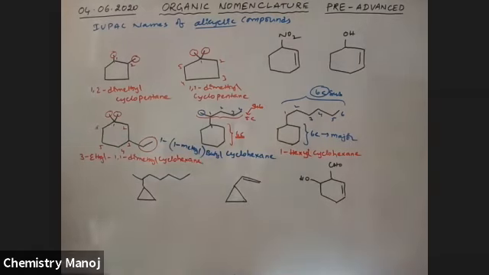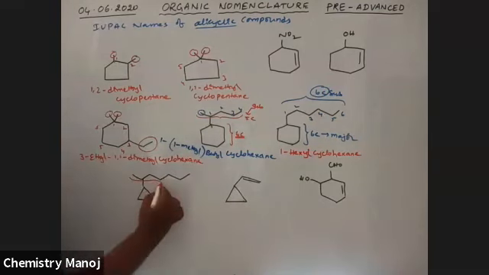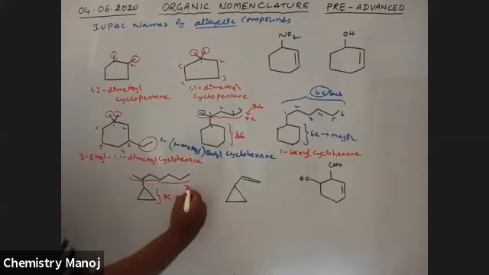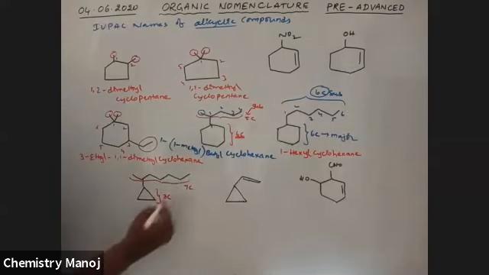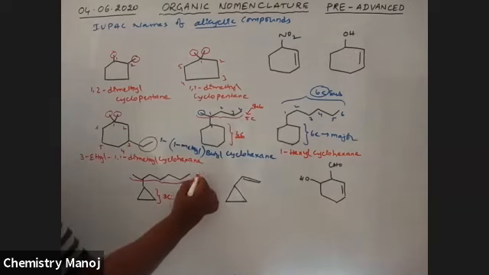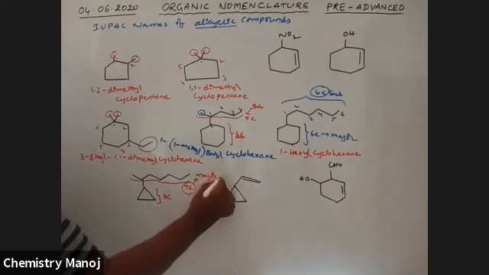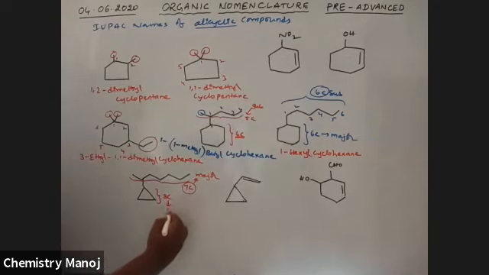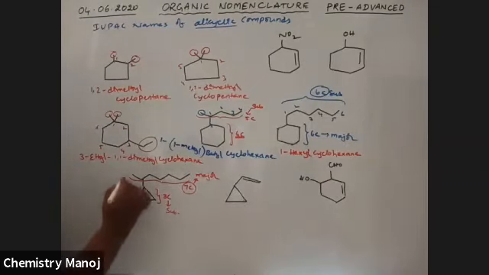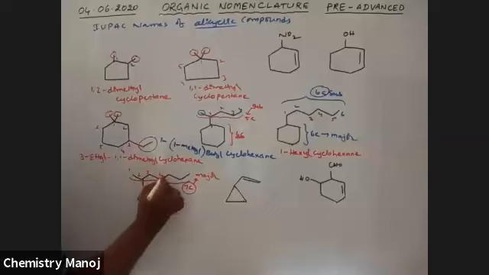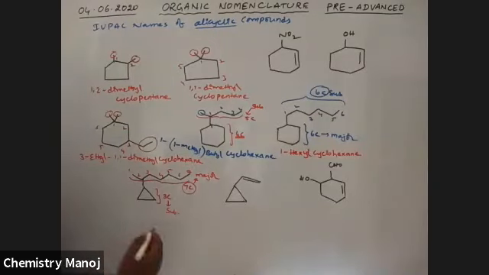Next, see here. The ring contains 3 carbons. The side chain contains 1, 2, 3, 4, 5, 6, 7, so 7 carbons. Now, it is the major chain, the longest chain, and the ring is a substituent. It is heptane.